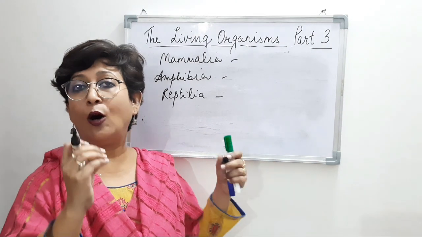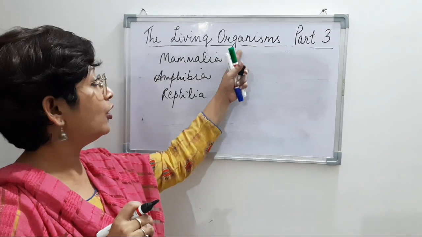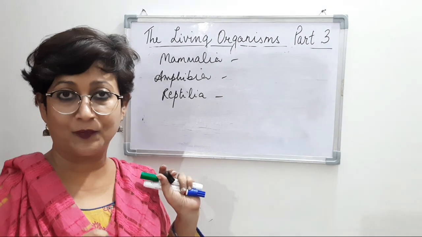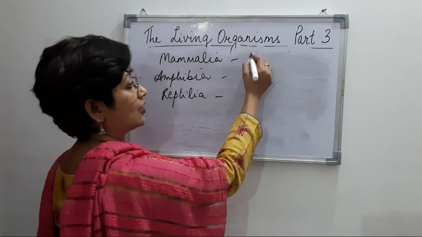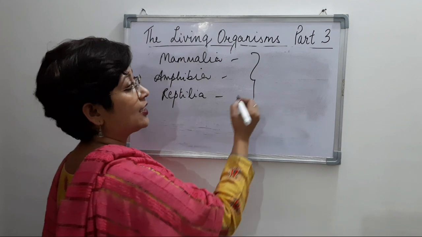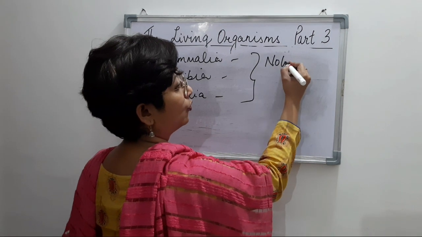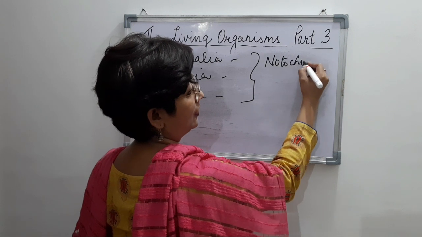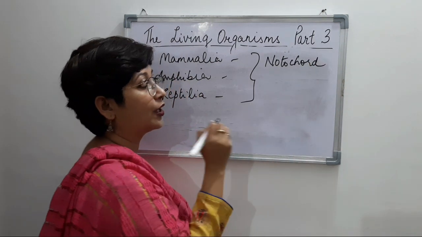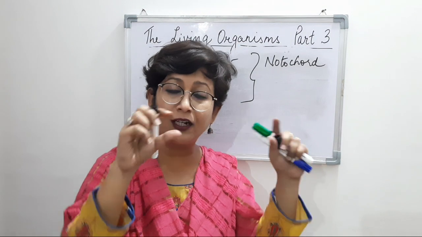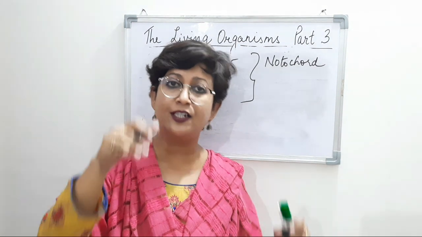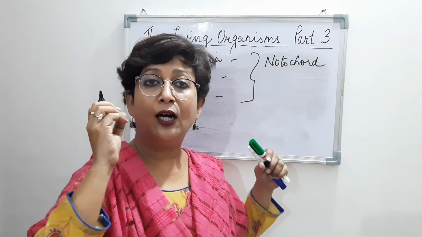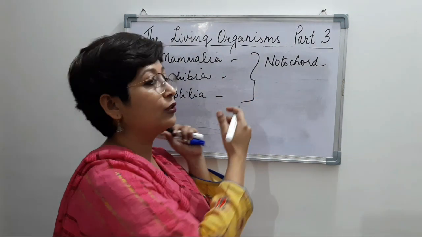Now, what common characteristics do all three of them possess? All the three classes possess a notochord. I'm sure you studied what a notochord is in class 9, right? What is a notochord? It is a rod-like structure that is present in the organisms that belong to these classes.